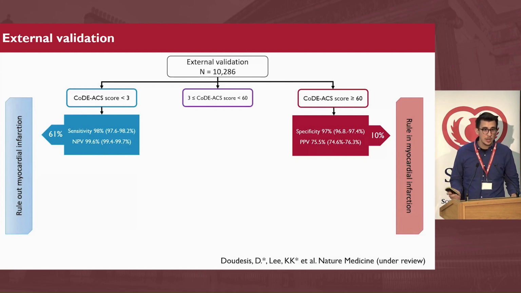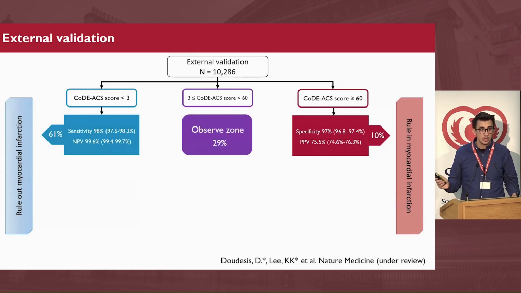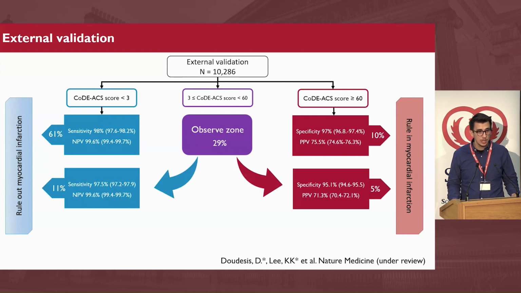That leaves 29% in the observed zone, but remember we are at presentation, so what most guidelines recommend is the measurement of troponin at another, flexible time point. This can be 1, 2, or 3 hours. So after incorporating the second, serial measurement into the CoDCS model, we managed to further rule out 11% of patients, again with excellent sensitivity and negative predictive value, while we ruled in an extra 5%, again achieving quite high performance.